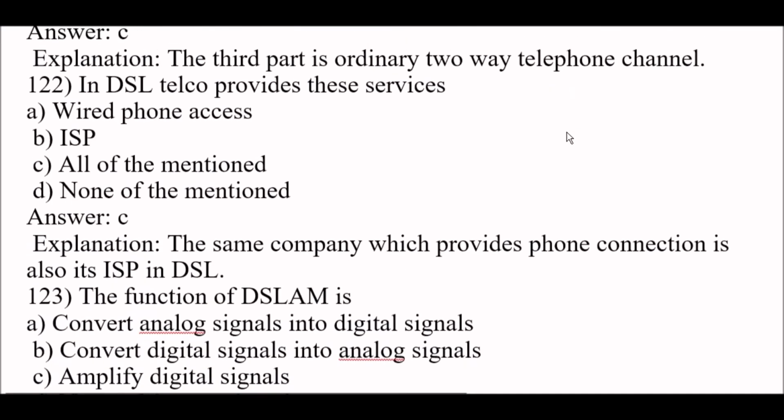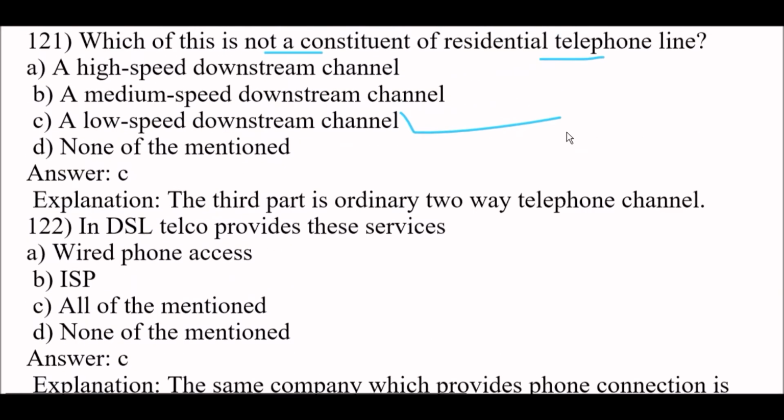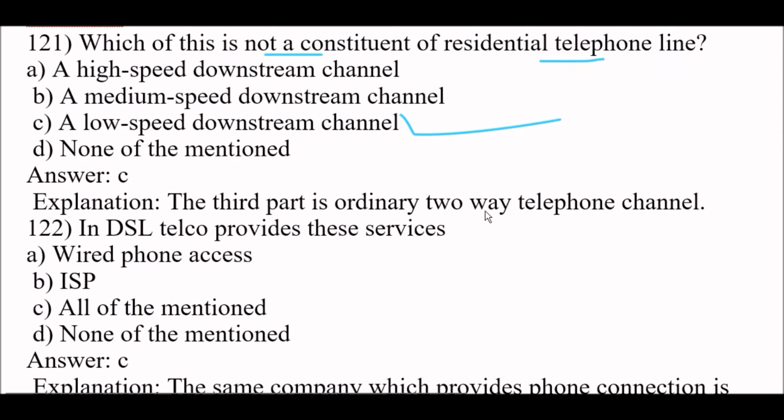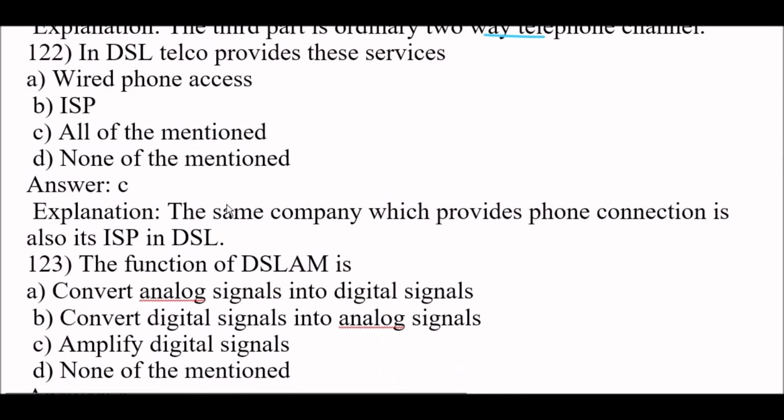Because the third part is an ordinary two-way telephone channel. Next question. In DSL, telco provides these services. So the right answer is option C, which means in DSL, telco provides wired phone access and ISP services. Okay. So the right answer is option C.